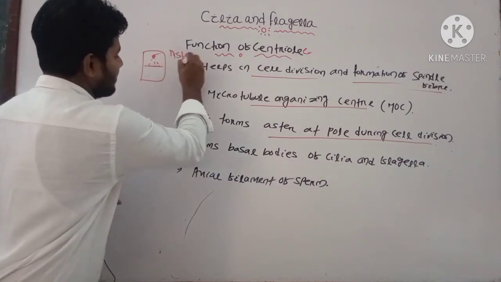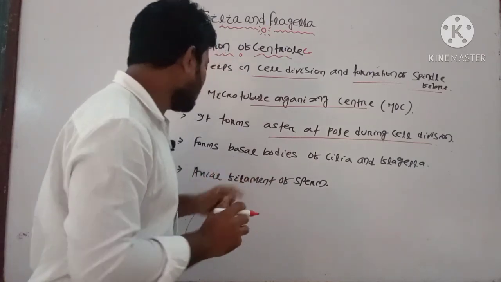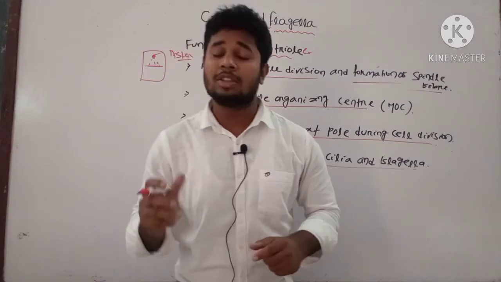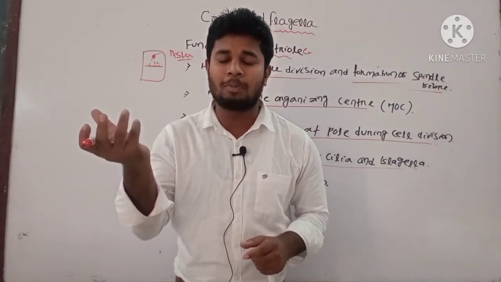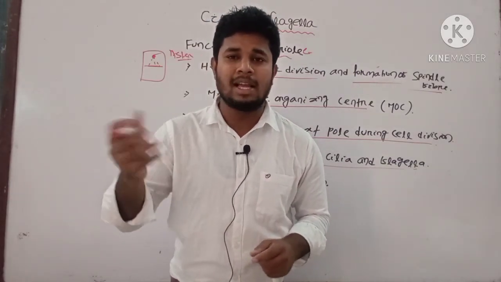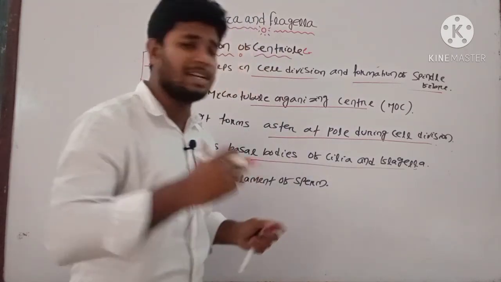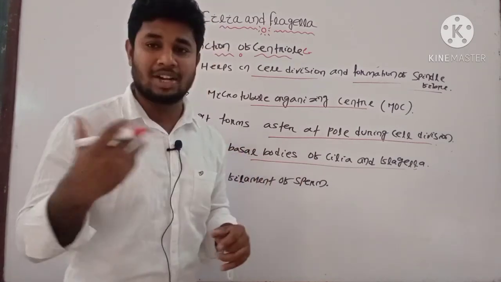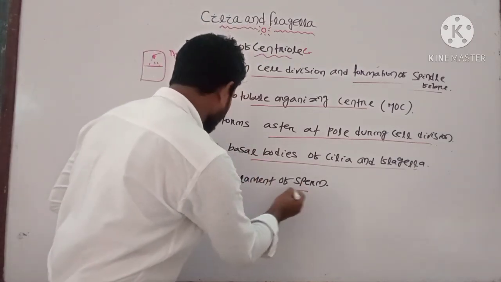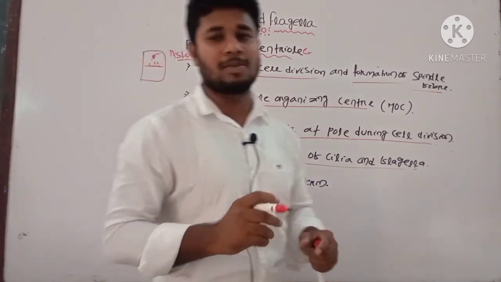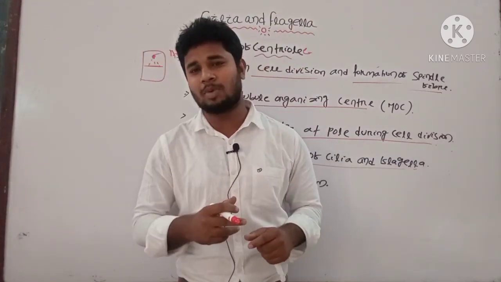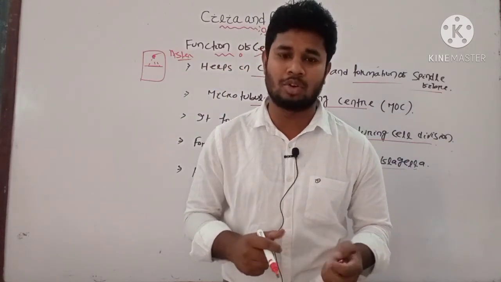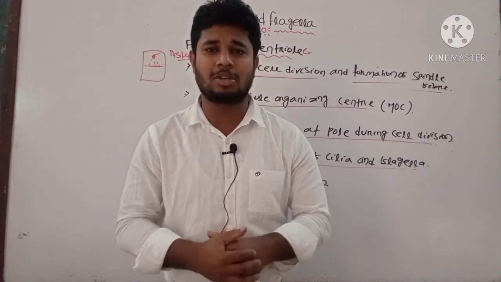This is also formed by your centriole, and it forms the basal bodies of the cilia and flagella. Already we have discussed the structure of cilia. It is mainly composed of the basal body, then the basal plate, and the basal body, which is present below the cell membrane, mainly consists of the centrioles. And the last function is that in the axial filaments of sperm in the human reproductive system, the axial part has the centriole. These are the important structural features of the centriole.